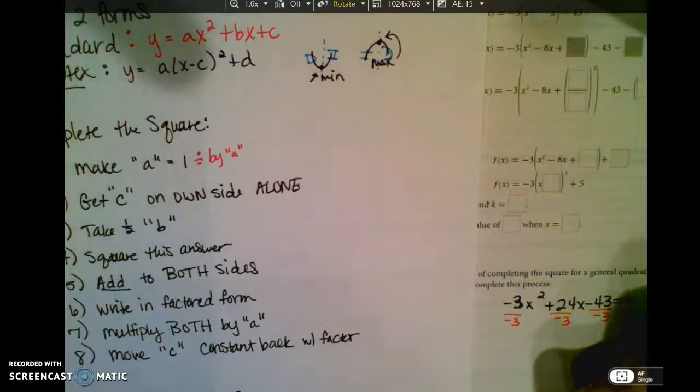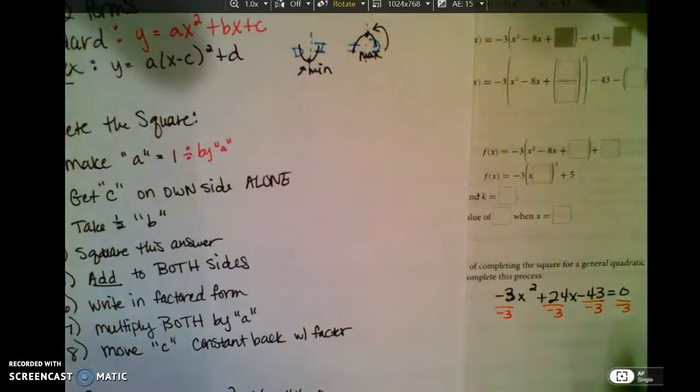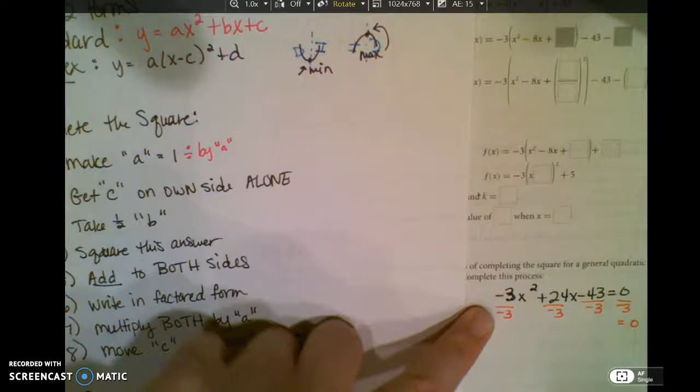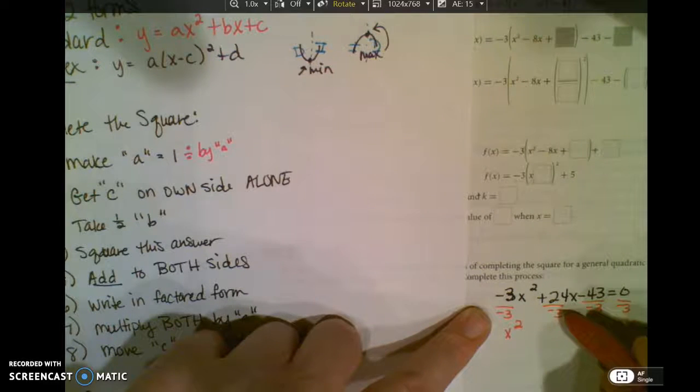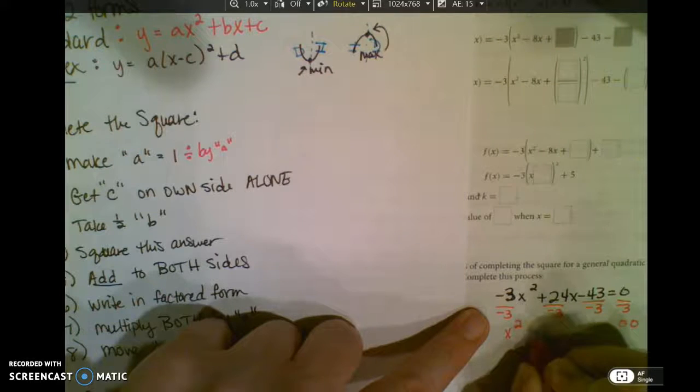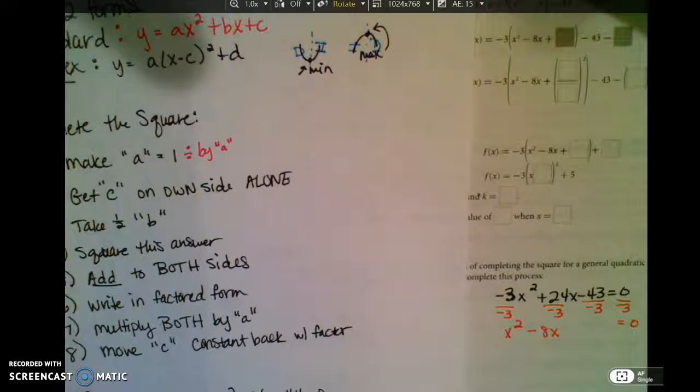And really the 0 too. This is going to stay 0. Negative divided by a negative is always a positive. If you're unsure, please use your calculator. 24 divided by negative 3 is negative 8x. And then I've got negative 43.